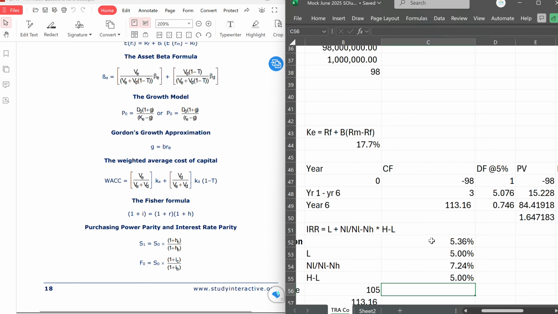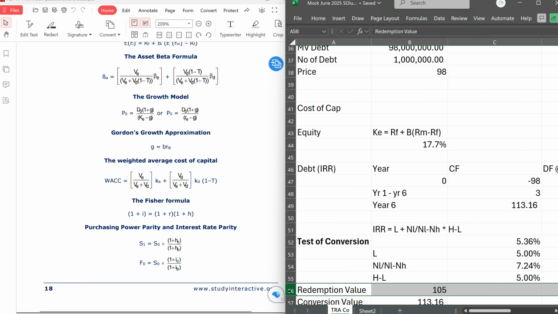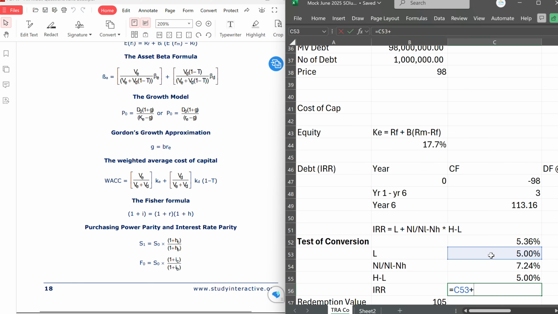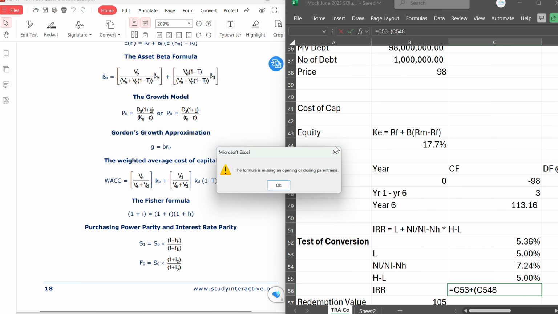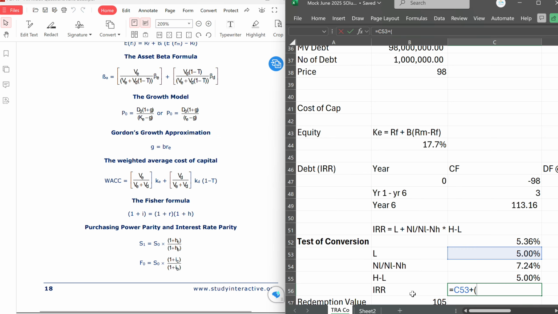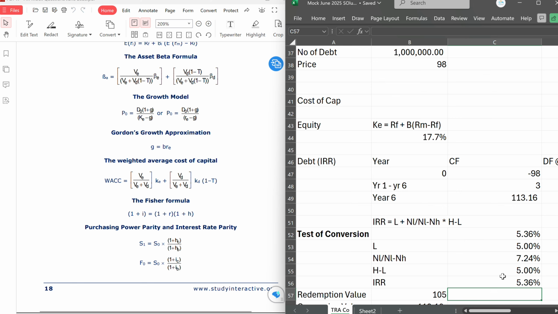Once you have that, then you can do your IRR. It's easier for you to work with this formula now that you have that breakdown, because that will now be equal to L plus, then open bracket. Remember, you have to multiply the middle part of the formula by the third part of the formula, close bracket, and you have the same thing. So it will give you the same thing and makes life super easy for you.